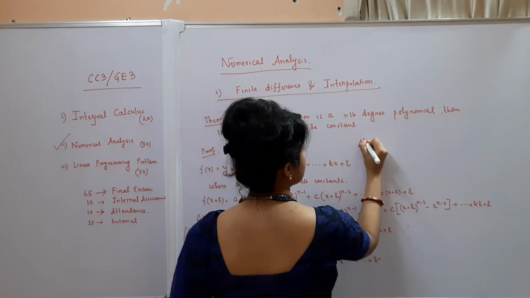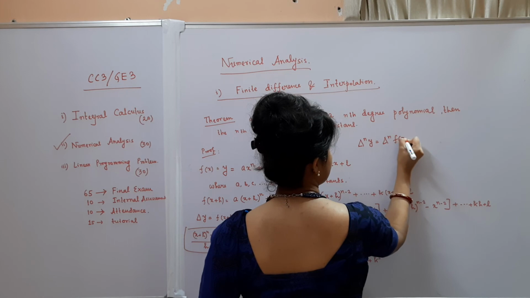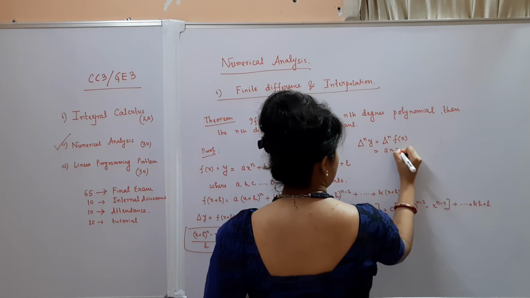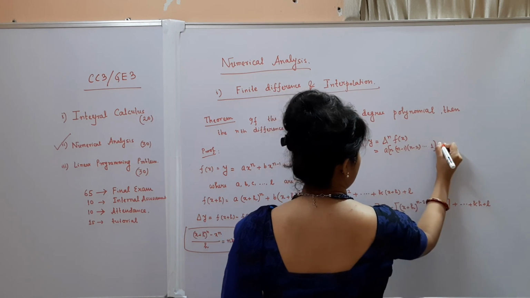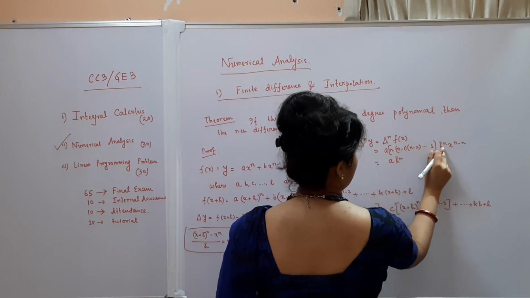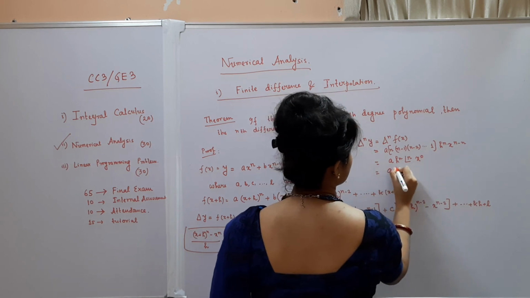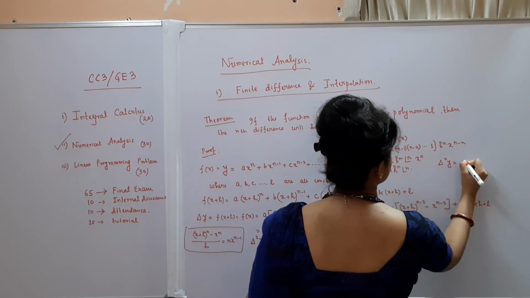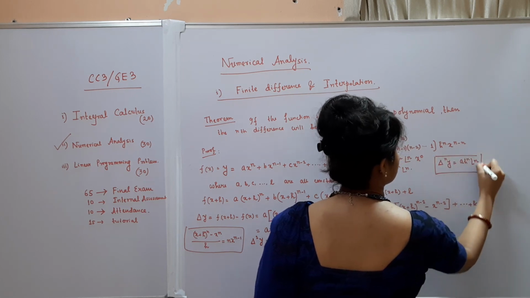So what will be the nth difference then? Delta n y, that is delta n f of x, you can also write, is equal to a n (n minus 1) (n minus 2) up to 1 h to the power n x to the power n minus n. So a h to the power n factorial n, and this is x to the power 0, which is 1. So this relation is very important. Delta n y is equal to a h to the power n factorial n.